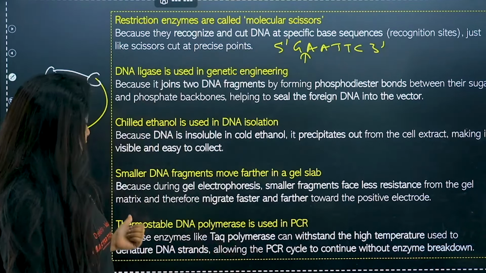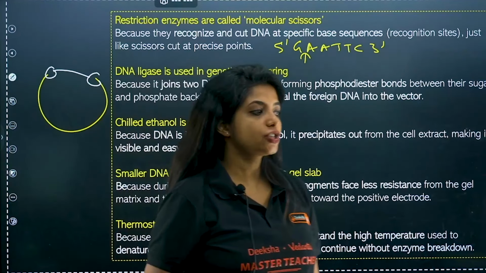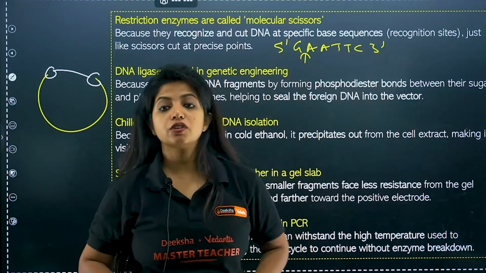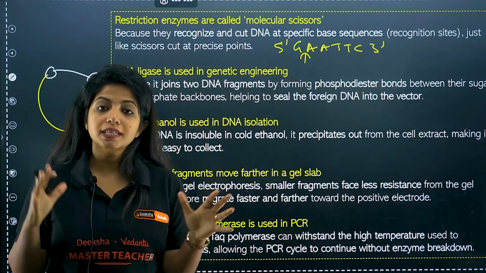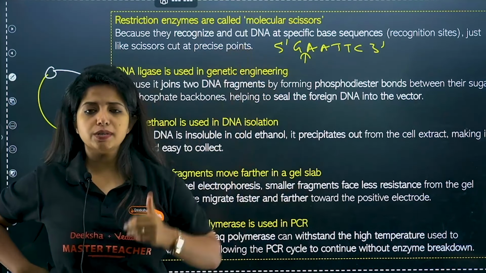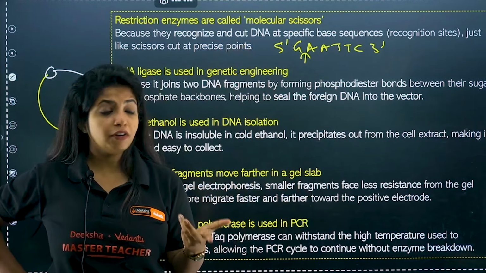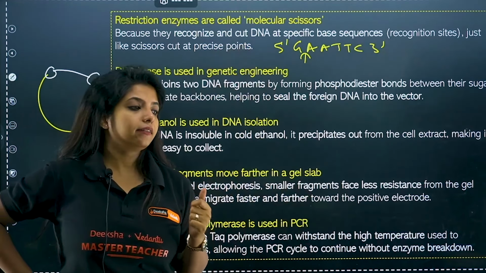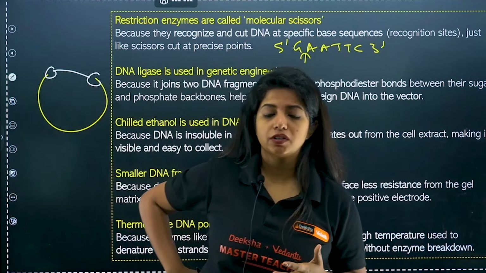Okay. Now, thermostable DNA polymerase is used in PCR, polymerase chain reaction. Why do you think in polymerase chain reaction you use thermostable polymerase? Because PCR is happening at high temperature. Denaturation happens at 95 degrees Celsius. Annealing happens at almost 50 to 65 degrees Celsius, and the last one, which is extension, happens at 75 degrees Celsius.